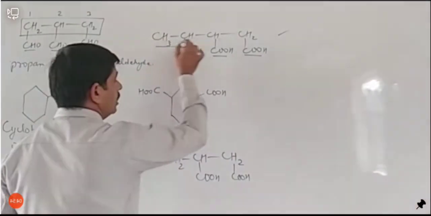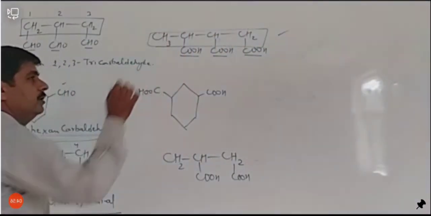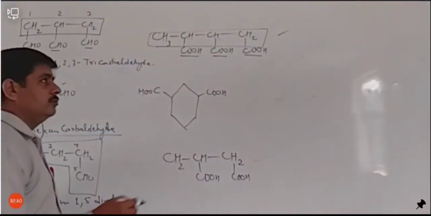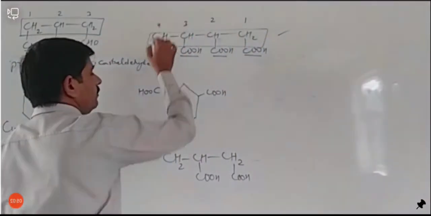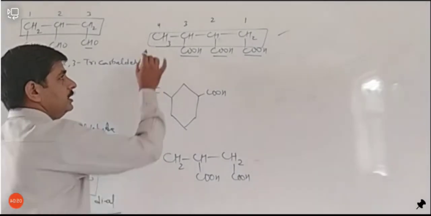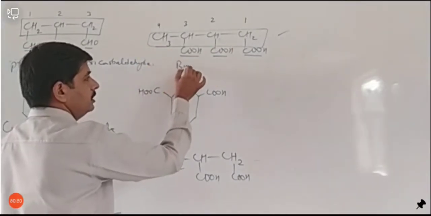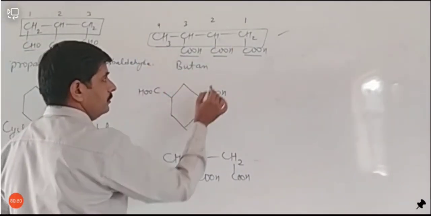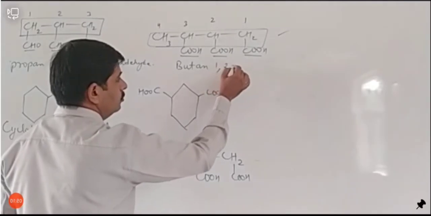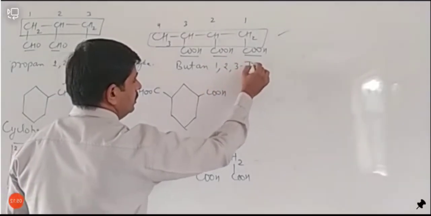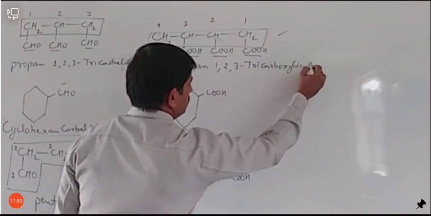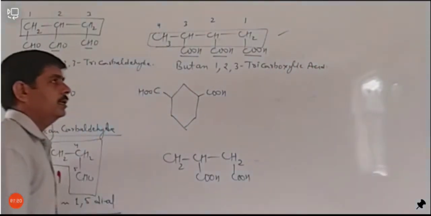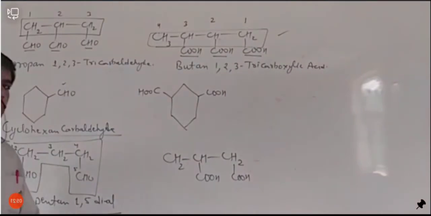And the longest hydrocarbon chain will be like this, and the counting will start from this side, 1, 2, 3 and 4, and as there are 4 carbon, its name will be butane 1, 2, 3 tricarboxylic acid. Okay, let's come to the next.